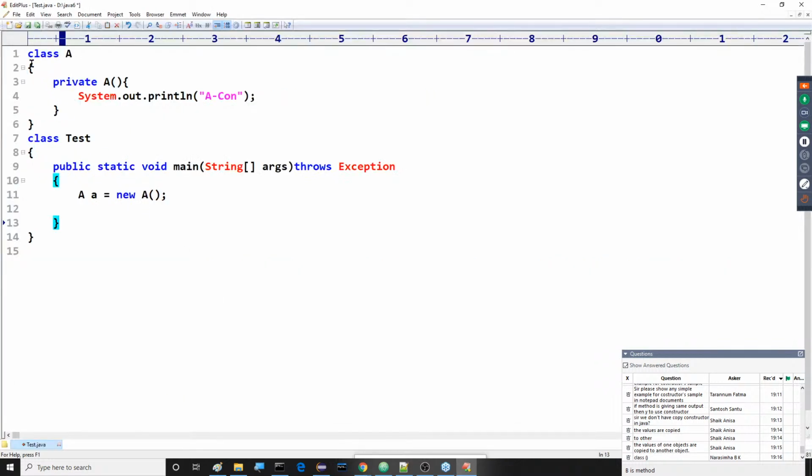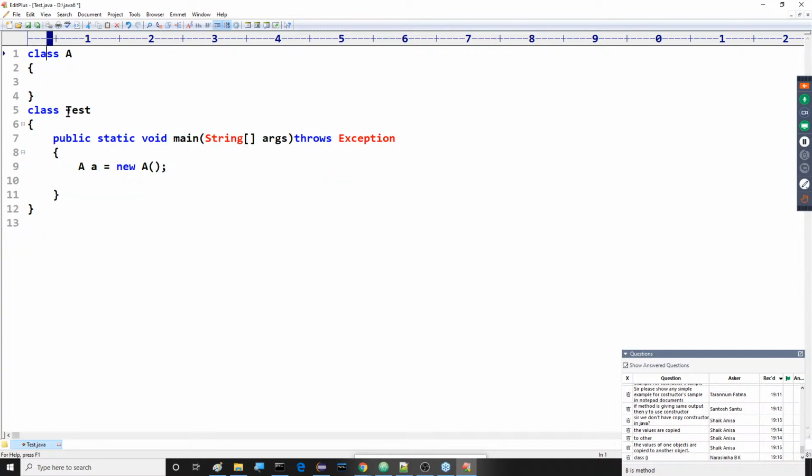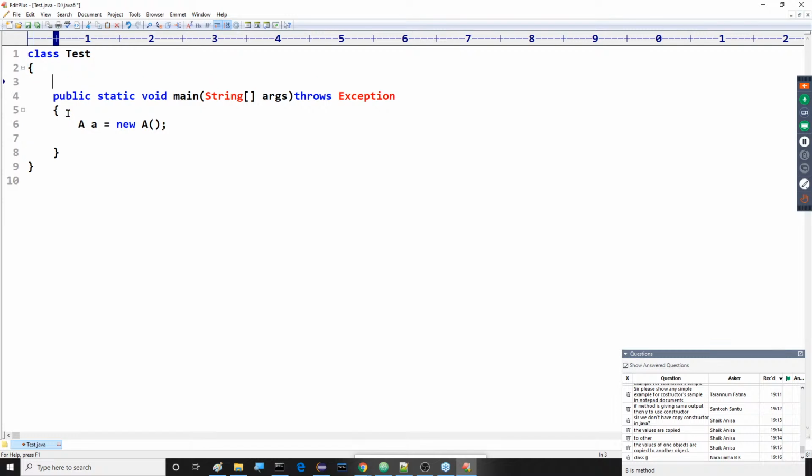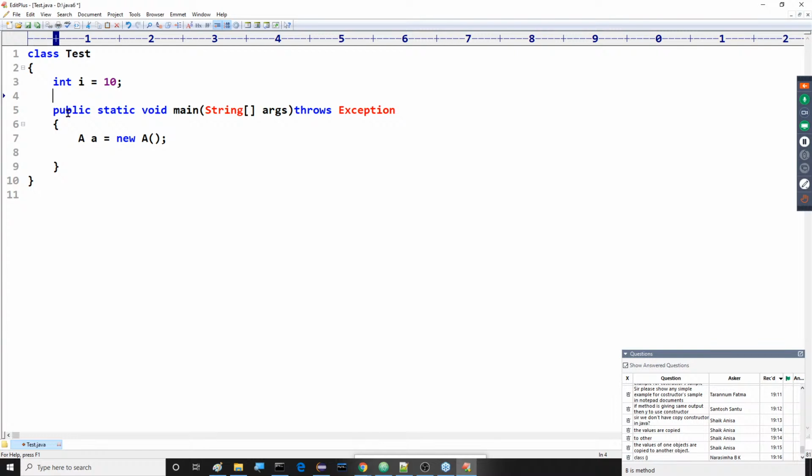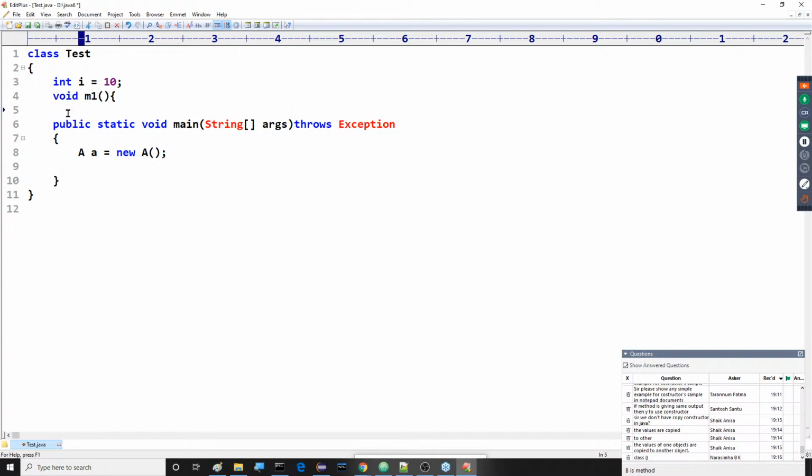Listen carefully. For example, here I'm going to take some members. Class Test. Inside this class Test I declare int i = 10. Then a void m1 method with open and close braces, and the main method.